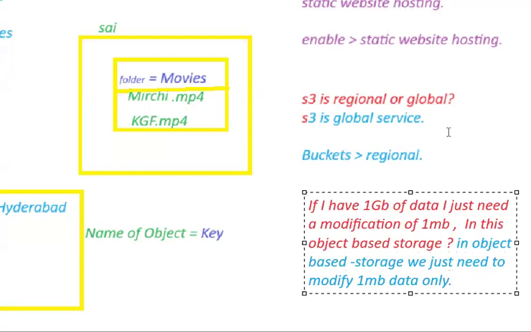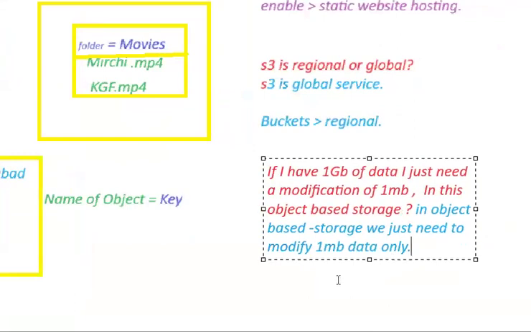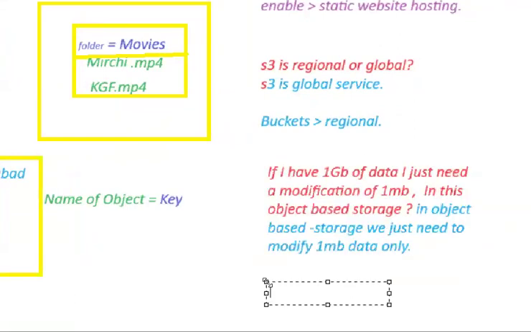In future videos, I'm going to introduce a storage service where to modify 1 MB of data, you need to modify the whole 1 GB of data. Let me provide you the type of service as well.